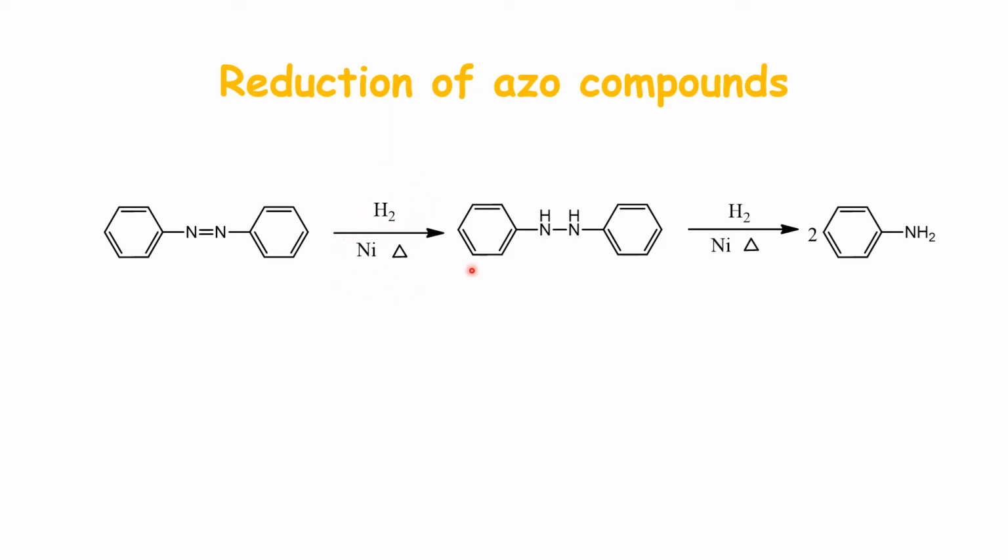There will be a two-step reaction when these compounds are heated with hydrogen gas and nickel as a catalyst. First molecule of hydrogen will be added across the double bond. So the double bond will be broken to give a single bond, and 1 hydrogen will be kept by each of the nitrogens. In the next step, again 1 hydrogen will be given to each of them, and this resulting bond is also broken, giving two molecules of aniline.